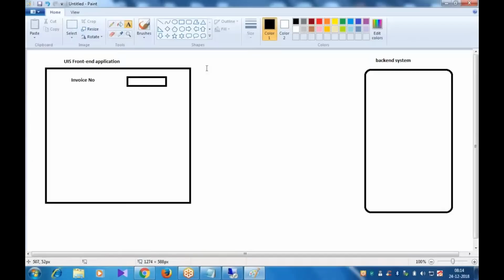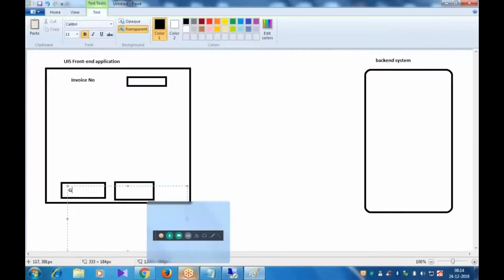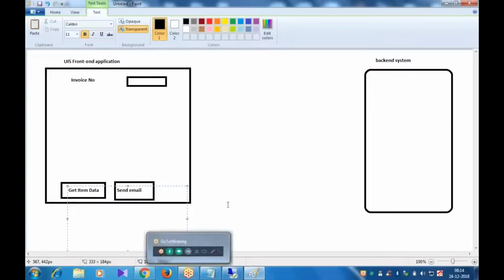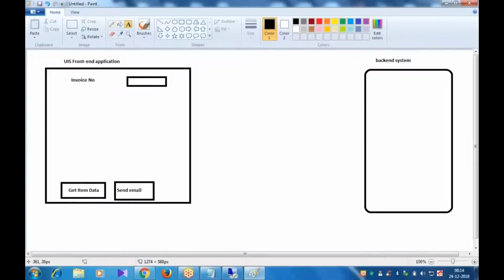Here there will be buttons: get item data, send email. I'll enter some invoice number.